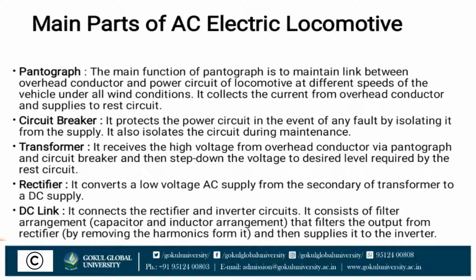Now, what are the main parts of an AC electric locomotive? Pantograph. The main function of the pantograph is to maintain the link between the overhead conductor and the power circuit of the locomotive at different speeds of the vehicle under all wind conditions. It collects the current from the overhead conductor and supplies it to the rest of the circuit.